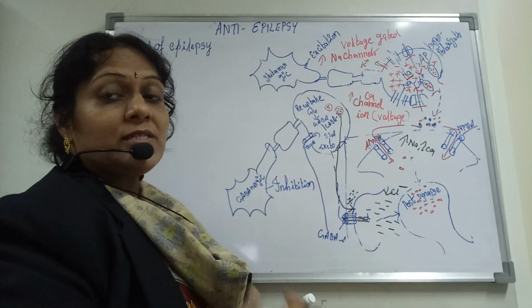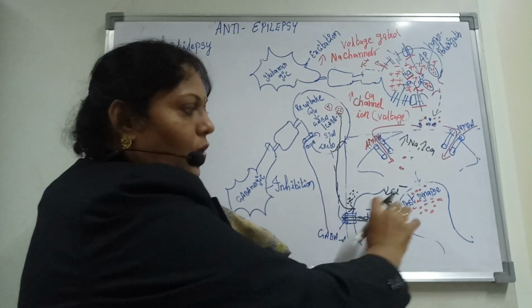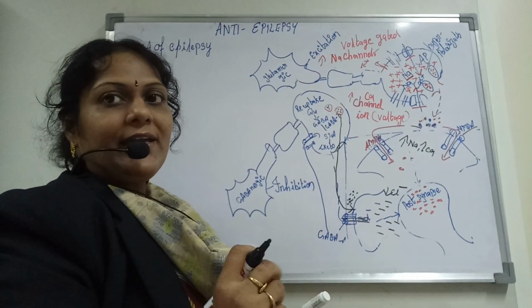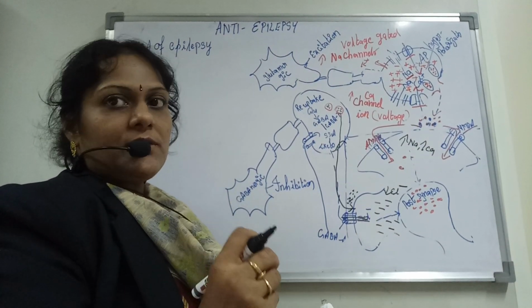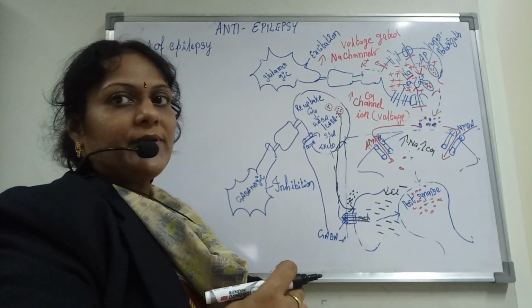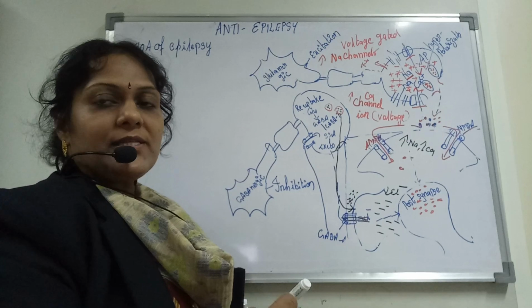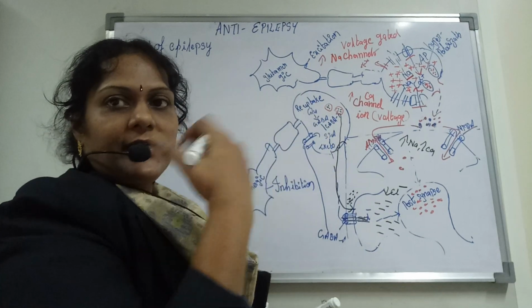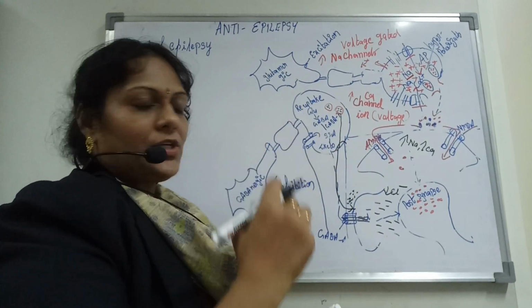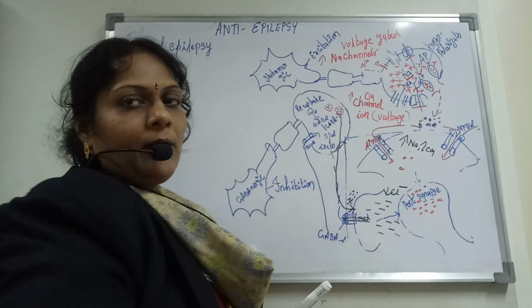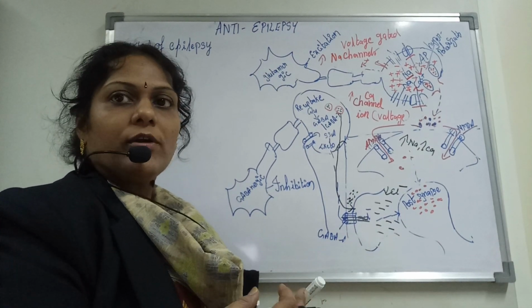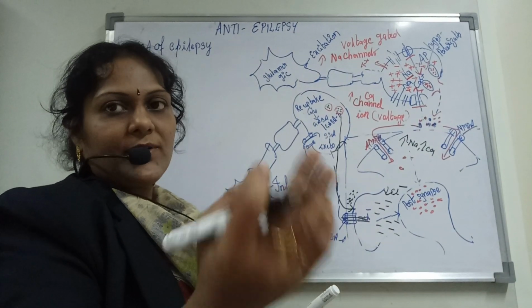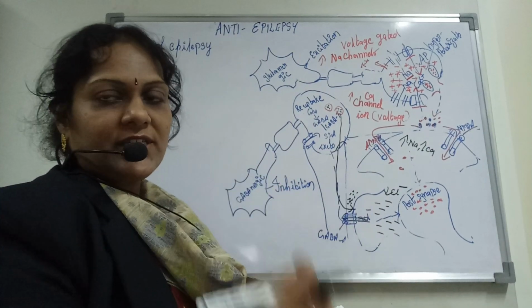But sometimes the inhibition may be more. That means the flow of Cl minus is more than the flow of potassium and calcium. At that time we get the freezing part, nothing but absence seizures, where we can see freezing of the epileptic persons. But in general we can see two types of qualities. What is that? The submission of higher sodium and higher calcium, and this has to be balanced with the Cl minus ions. But if the balance is not maintained, the firing may be enhanced and submitted to the postsynaptic, and various messages can be transferred.